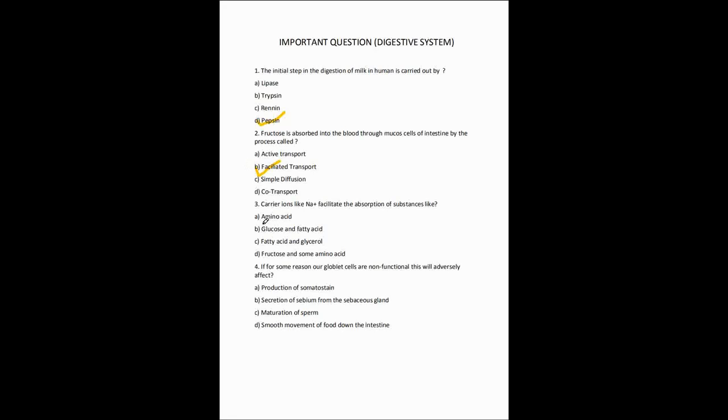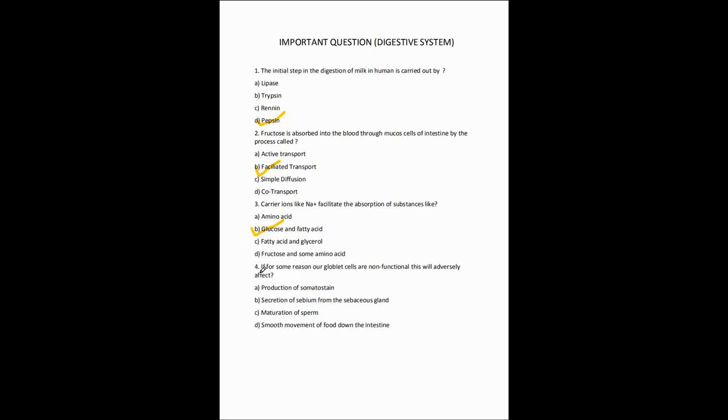Question number 3. Carrier ions like Na plus facilitate the absorption of substances like option A amino acid, option B glucose and fatty acid, option C fatty acid and glycerol, option D fructose and some amino acid. Our correct answer is option B, glucose and fatty acid.